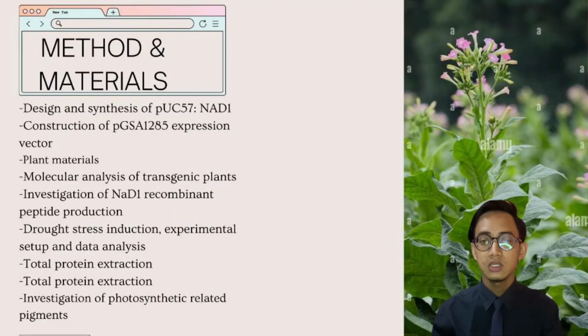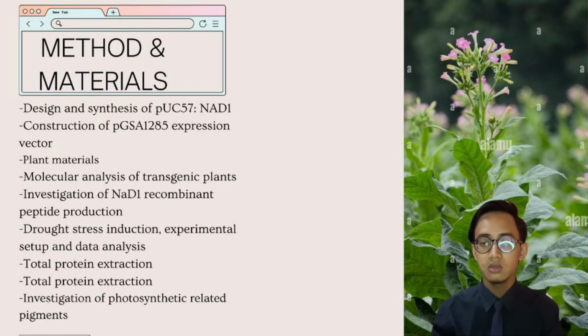So, for method and material, the coding sequence of NAD1 was obtained from the NCBI database and a recombinant construct was designed and synthesized. The construct includes a signal peptide for protein secretion, a polyhistidine tag, and the CaMV35S promoter for overexpression in transgenic plants. The construct was cloned into a vector and confirmed through sequencing. The plasmid was then digested and ligated into an expression vector.